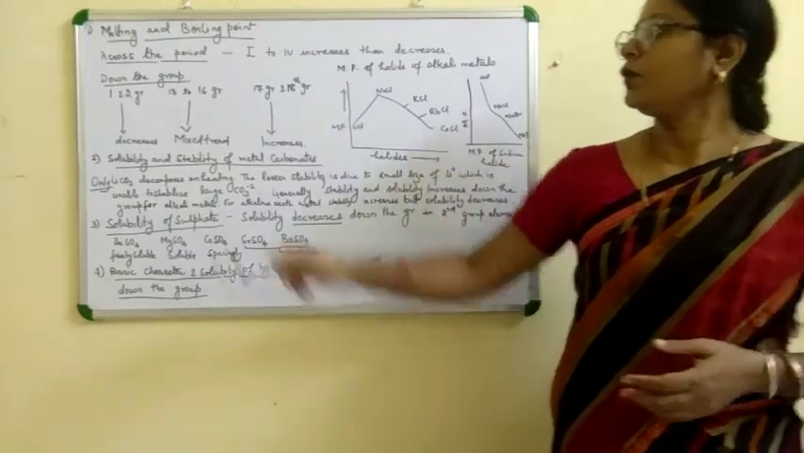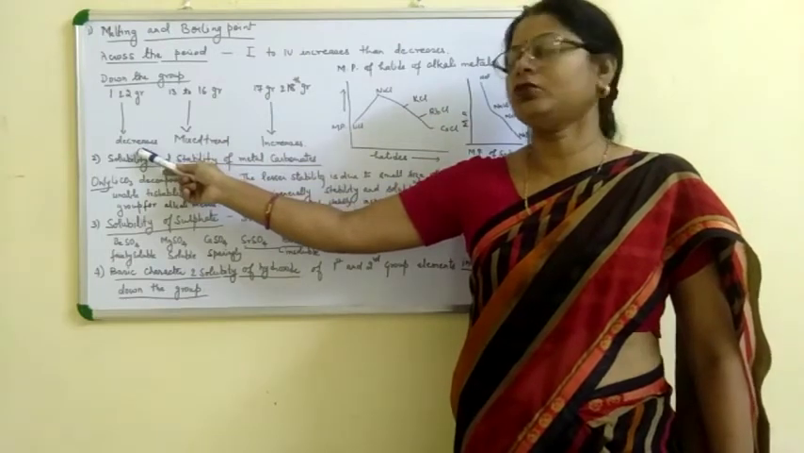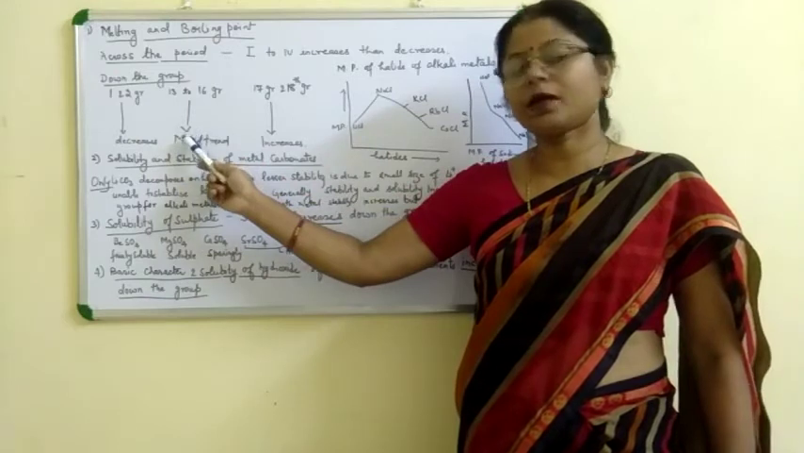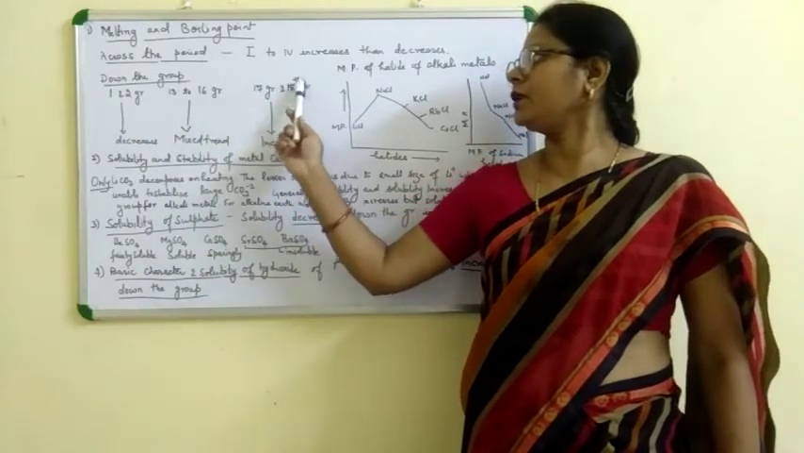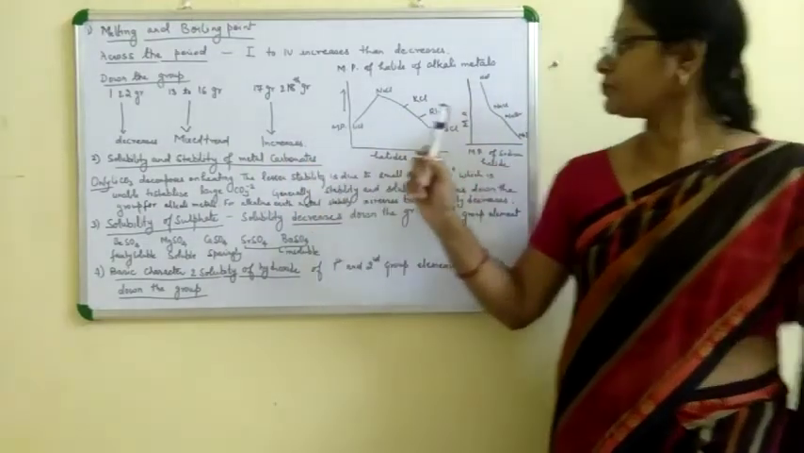Down the group, in first group and second group, it decreases down the group. In 13 to 16 group, it shows a mixed trend, and in 17th and 18th group it increases down the group.